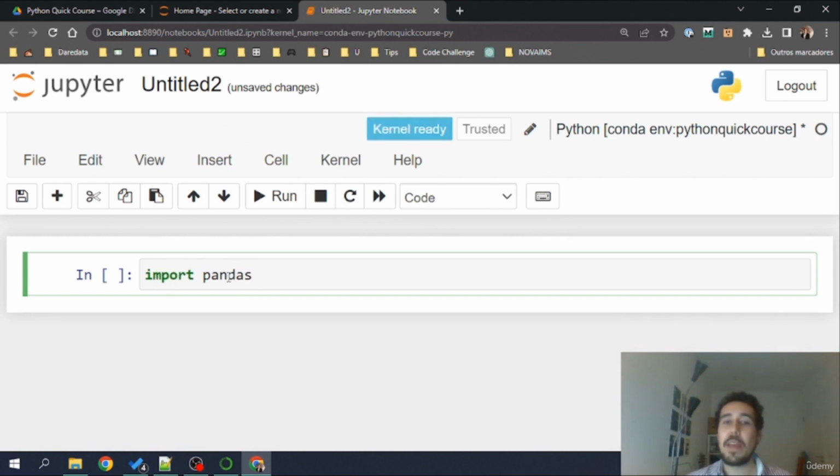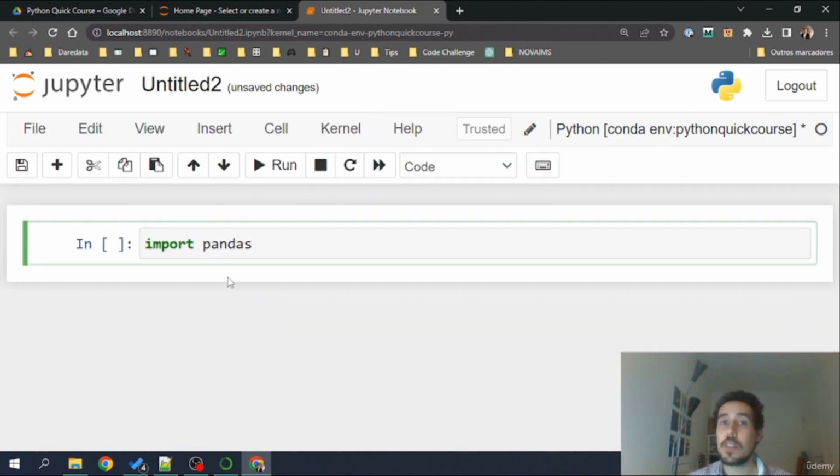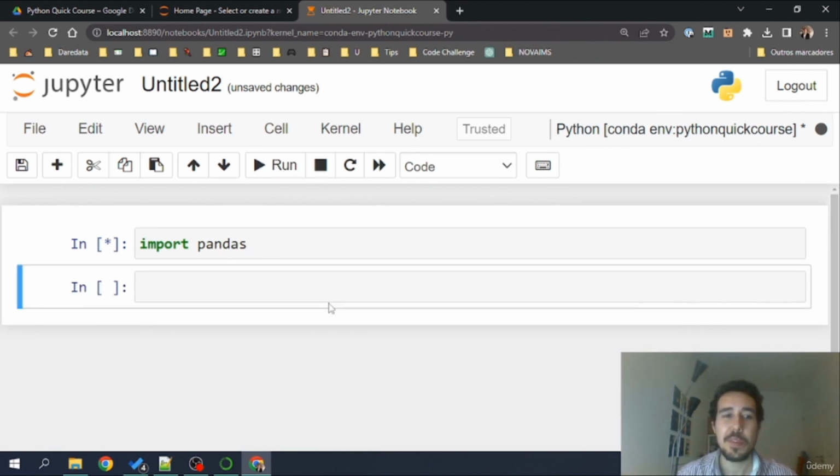Import pandas here on the first line. Then you hit Shift+Enter or Run. Okay, let's see what will happen. As you can see, no error. If we had something here on the output, we would have an error. We don't have, that means that we can import pandas in our environment. Everything is okay. We are ready to tackle Python.